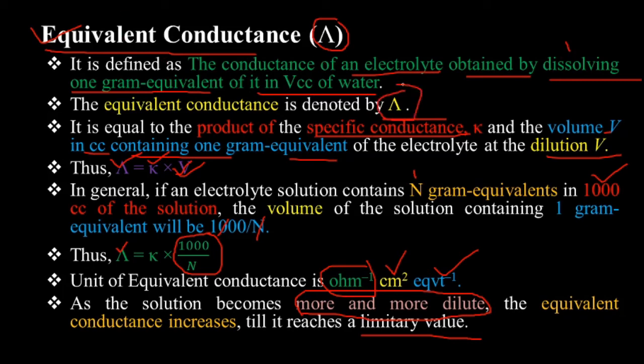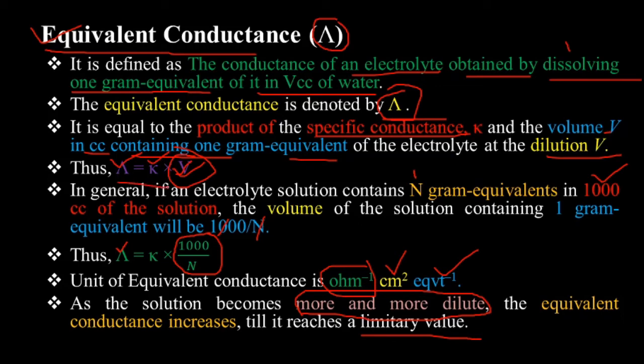It is denoted by capital lambda, and this is the product of the specific conductance and the volume dissolved in cc. In general, when n gram equivalent of electrolyte substance is dissolved in 1000 cc of the solution, then the volume of that solution will be 1000 divided by n.